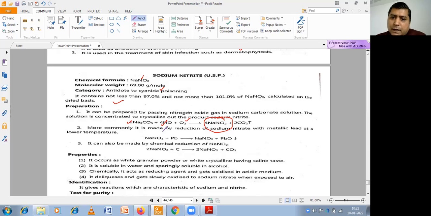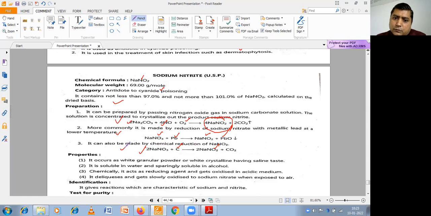Another method is that sodium nitrate can be reacted with metallic lead, converting into PbO, and we obtain sodium nitrite. A third method is that sodium nitrate can be treated with carbon, meaning reduction, so it is reduced into sodium nitrite. So there are three methods.